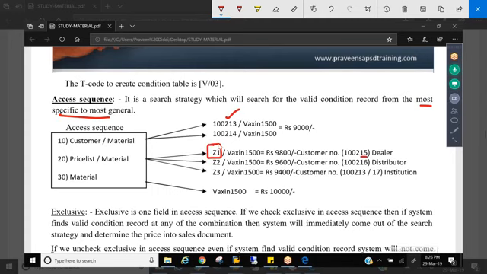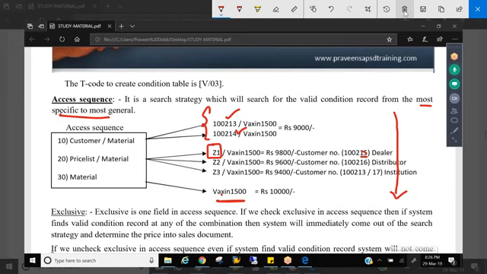He will always come next to these two combinations, because these two customers are exclusively picked, but he is picked among a group of customers. And here, there is no customer itself, only material. So the top is always the most specific, and the last is the most general.